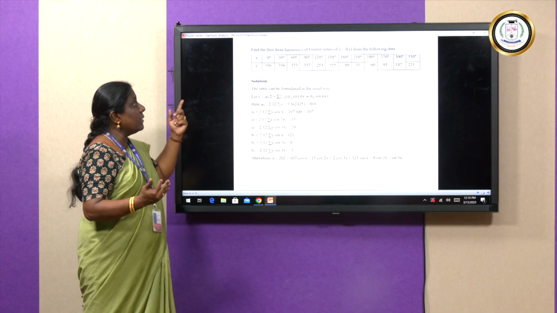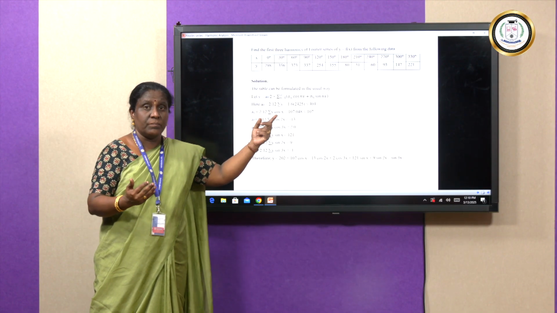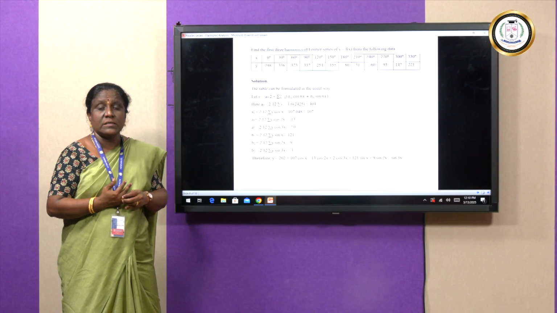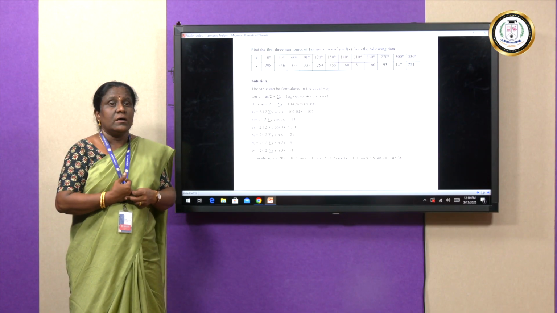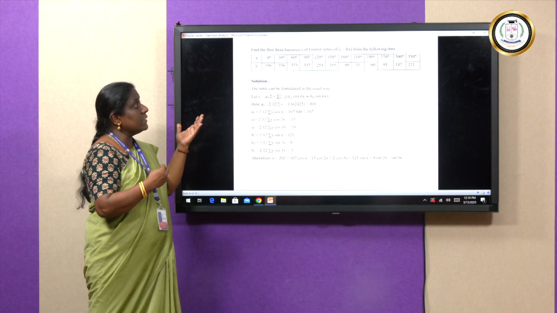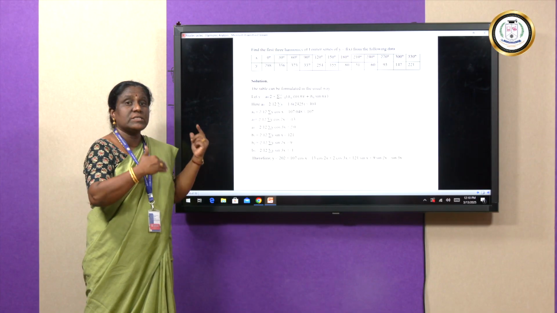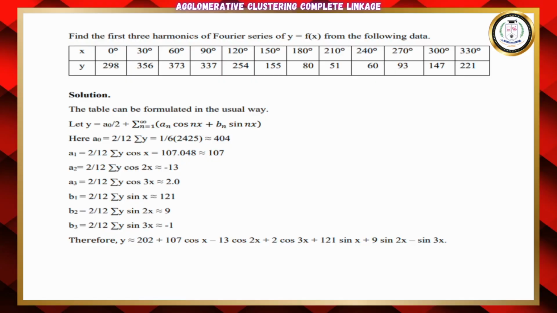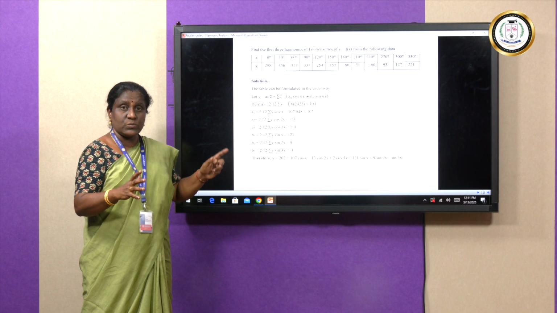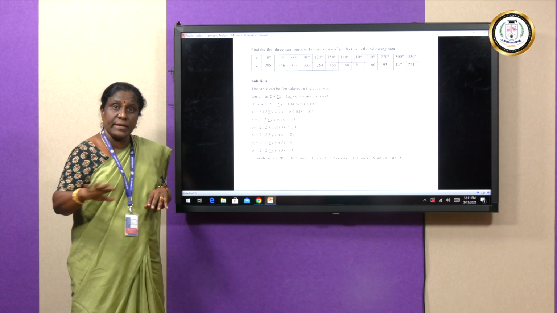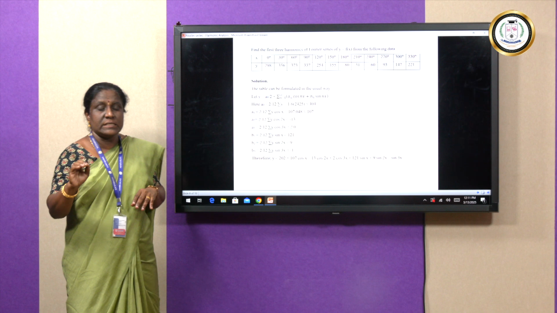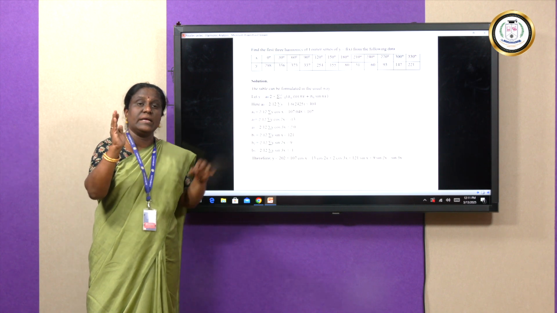Here you can see the number of intervals is 12. Then third one is, I have to find out the degrees here, and one more thing is whether the last y entry is the repetition of the first or not. Here the last entry is not given in this case, that is 360 is not given. Why? Because its value is the repetition of 0 degrees. That is why in the problem itself it has been removed. So, you have to consider the last entry here.